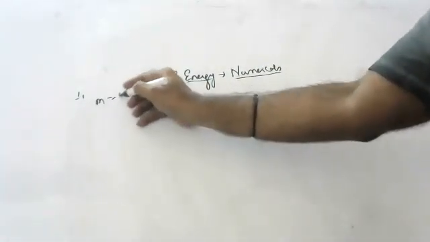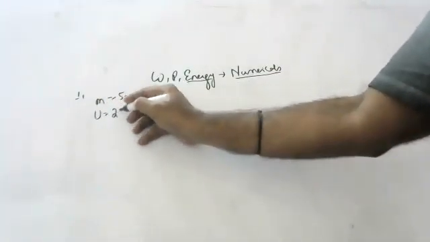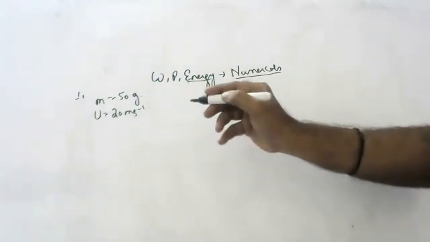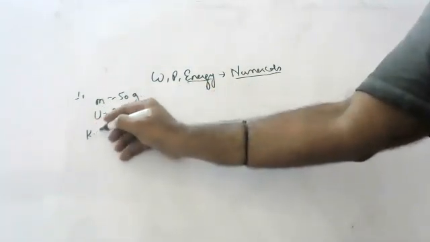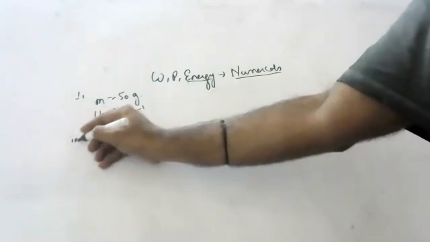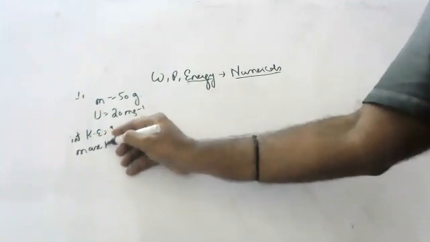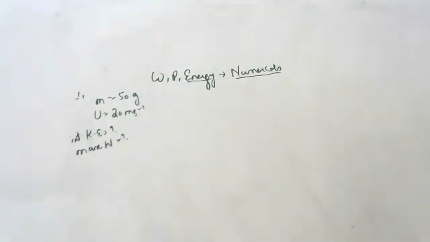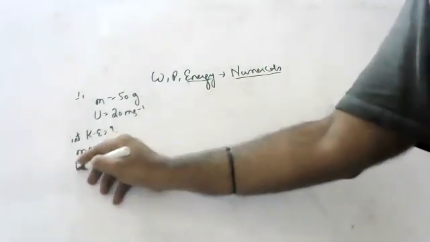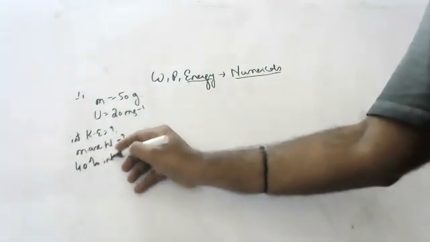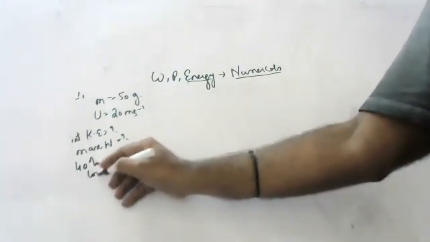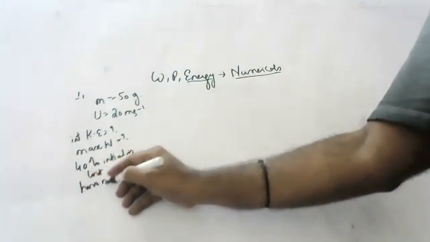Children, first question is like this. A body of mass 50 grams is thrown vertically up with the initial velocity of 20 meter per second. Calculate the initial kinetic energy, the maximum height reached by the body, and also the maximum height reached if 40% of the initial energy is lost. If 40% of initial energy is lost, how much height will it still go?